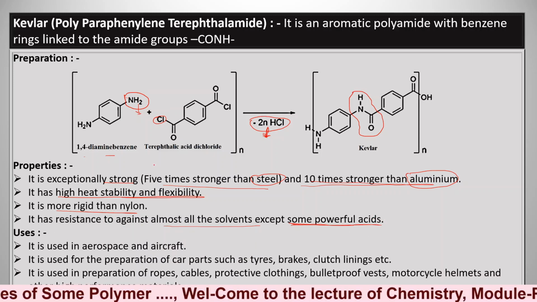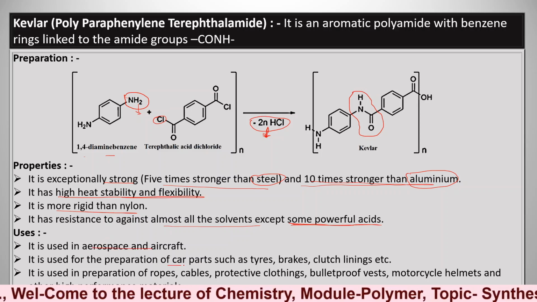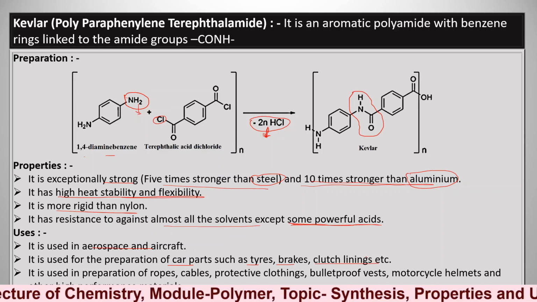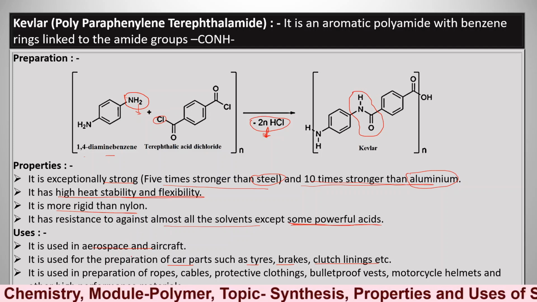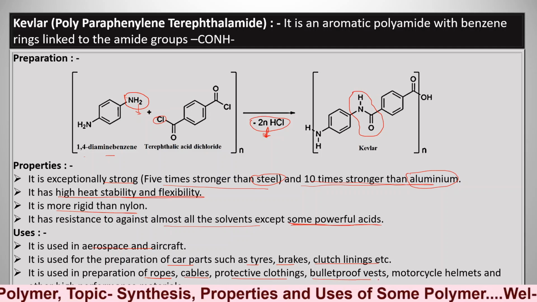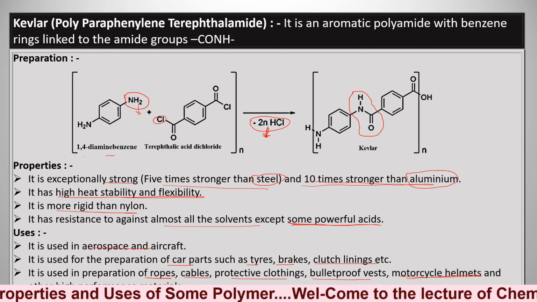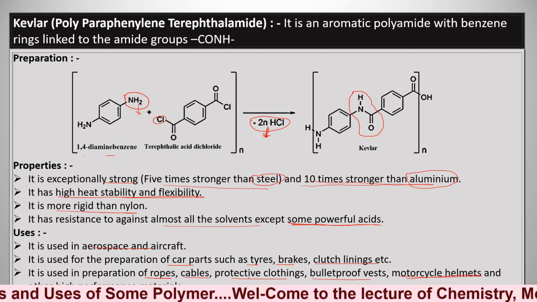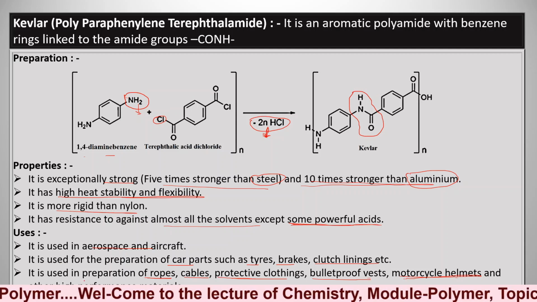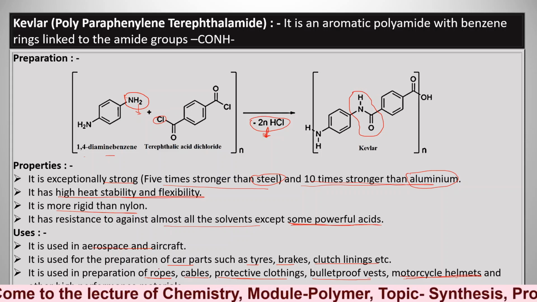First, it is used in aerospace and aircraft. In the preparation of parts of automobiles, that is car parts like tires, brakes, clutch linings. So in that field, Kevlar is used. Also, it is used in the preparation of ropes, cables, protective clothing, bulletproof vests, motorcycle helmets, and other high performance materials. So in that field, Kevlar is used.